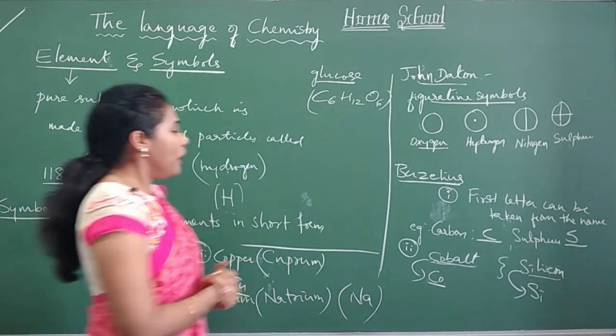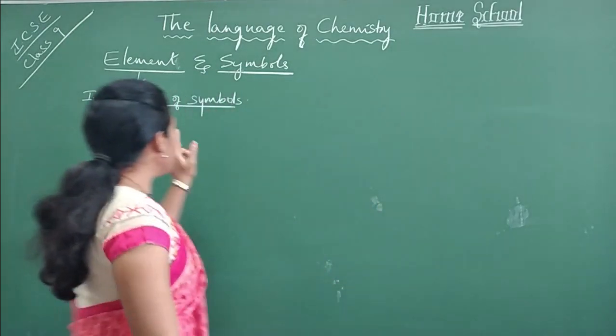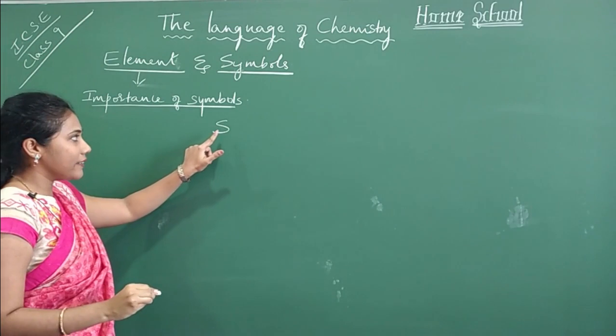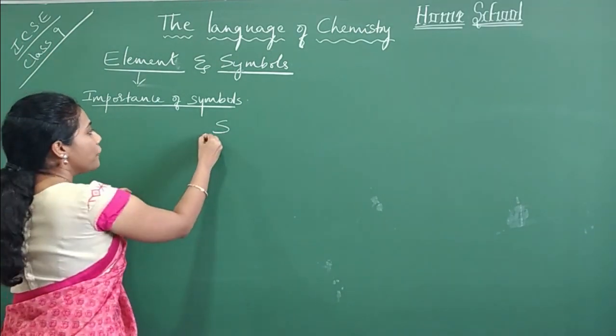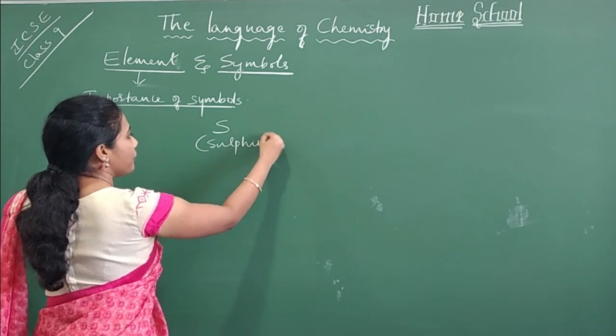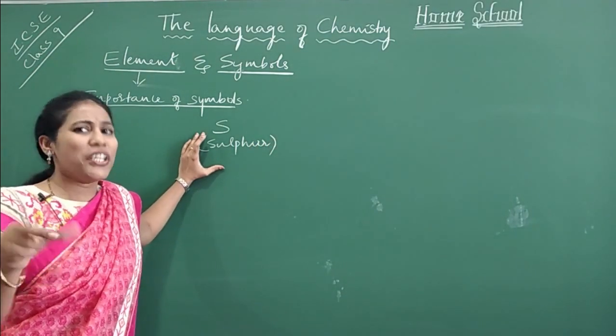Now let us learn the importance of these symbols. The moment we write the symbol S, it is understood that this S is a symbol for the element sulfur, isn't it? So it gives information about which element it is.